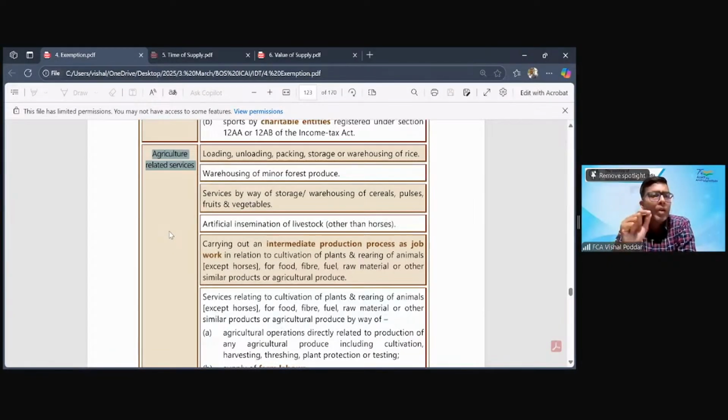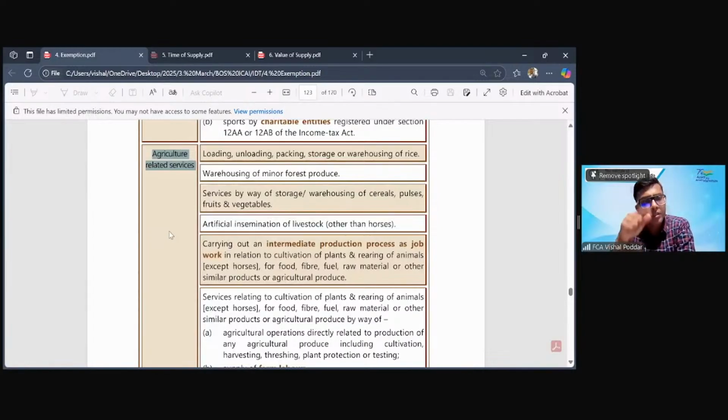Many times when we talk about agriculture, in front of our eyes what comes is the gehu, chawal, the vegetables, the fruits, that is the goods. This entry, or rather this entire notification, since it is dealing with only services, as I mentioned at the start, please be clear, they are not talking about exemption to apples or exemption to any type of vegetables or exemption to raw milk. No, they're not talking about that. That is part of the rate schedule of goods. Here we are talking about the services relating to agricultural goods.